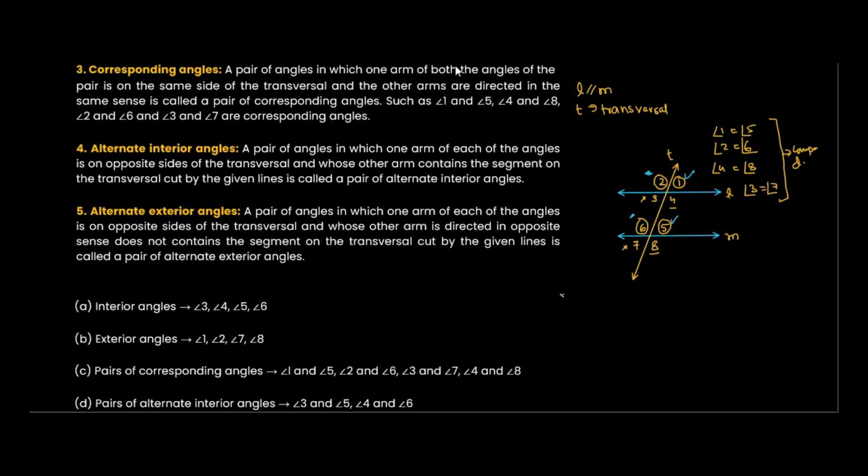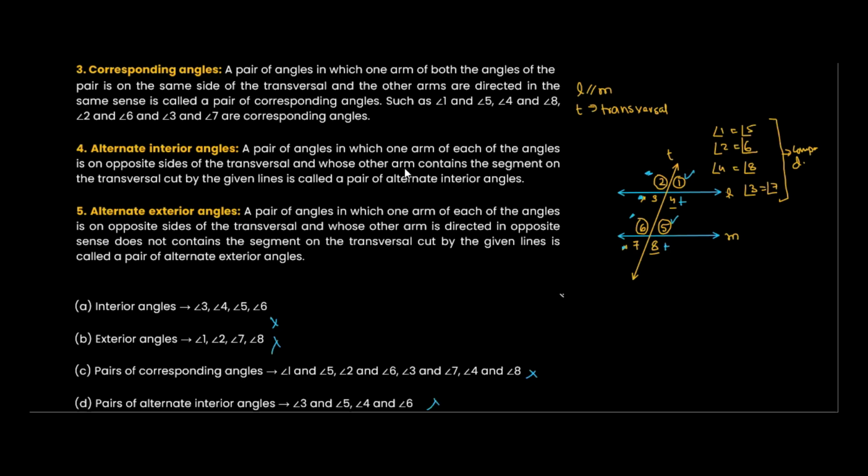Angle 1 is on the left hand side above the line, 5 is also on the left hand side above the line. 2 is on the right hand side above the line, 6 is on the right hand side above the line. 4 is on the left hand side below the line, 8 is on the left hand side below the line. 3 is on the right hand side below the line, and so is 7. So all these are known as corresponding angles. Don't look at this one, because these numberings are different.